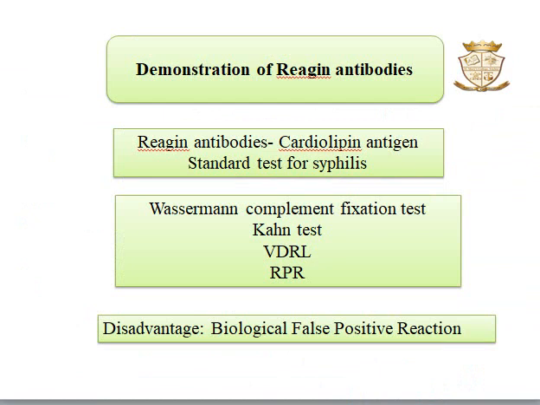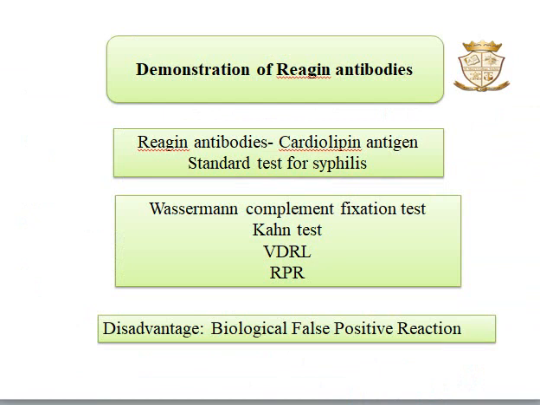This is demonstrated firstly by the Wassermann complement fixation test. It was replaced by a simple flocculation test, which is known as the Kahn test. It was the first flocculation test which was widely used for diagnosing syphilis. And again it was replaced by the simple as well as rapid VDRL test. It gives a quantitative result also.